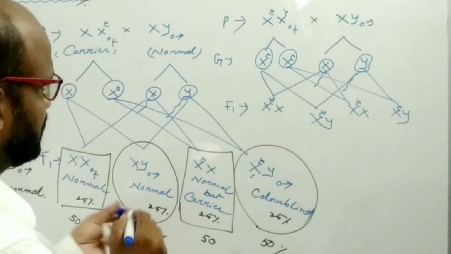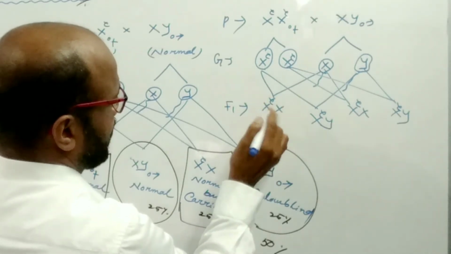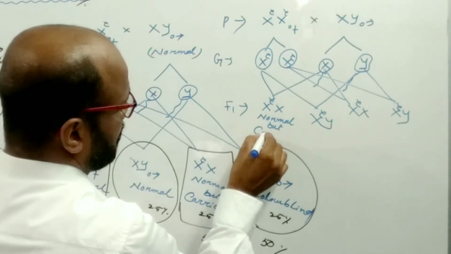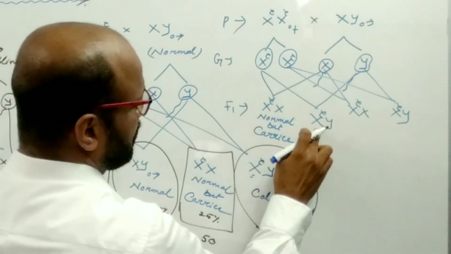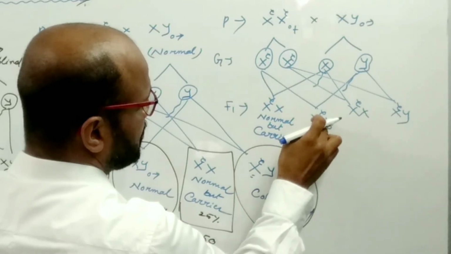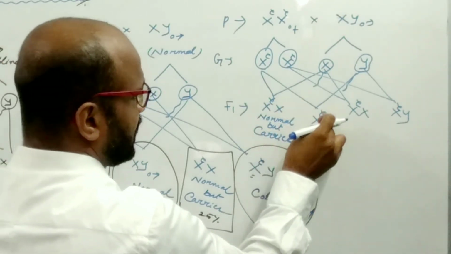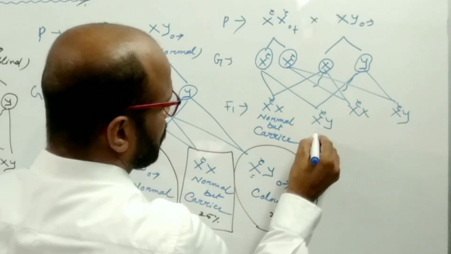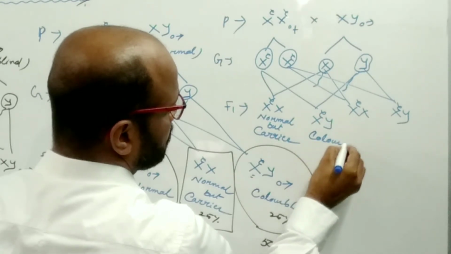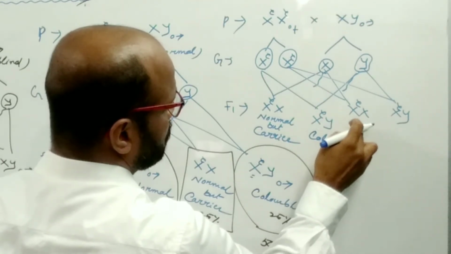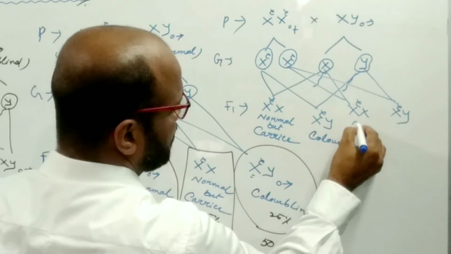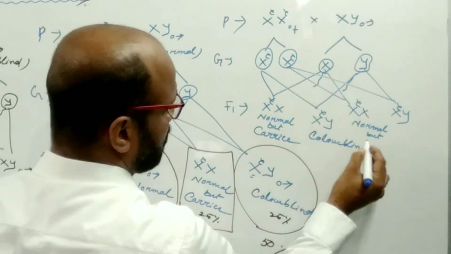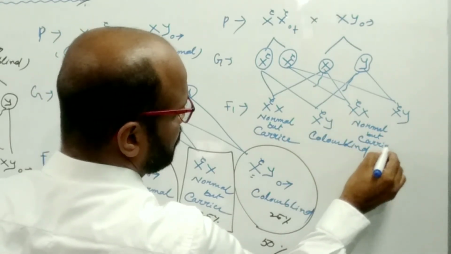The female which contains one defective gene is normal but a carrier. Here the male individual has one defective gene and there is no normal gene on the Y chromosome. That's why the male individual will be color blind. The female individual having one defective gene will be normal, with no symptoms, but a carrier.